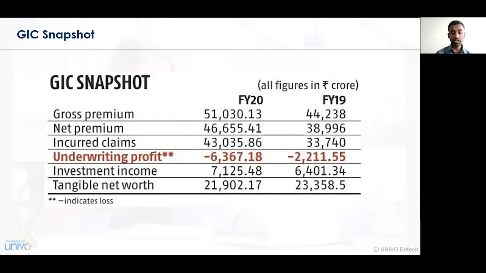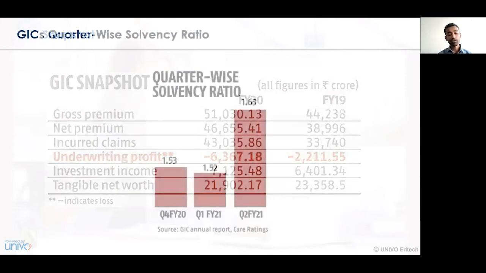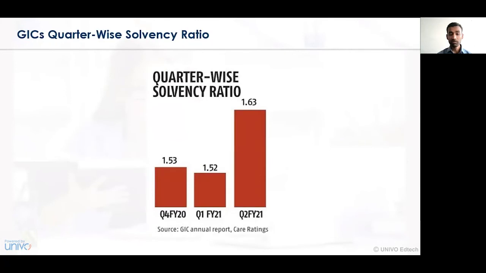Whereas in the other considerations, when the statistics were taken, we can see that for the financial year 21, the performance of GIC is increasing, that is a 1.63% solvency ratio. So there is a certain situation we need to understand in this performance analysis. There is a certain issue, and that issue may be with respect to the COVID-19 situation, wherein the number of claims from people is always increasing at a very high level.